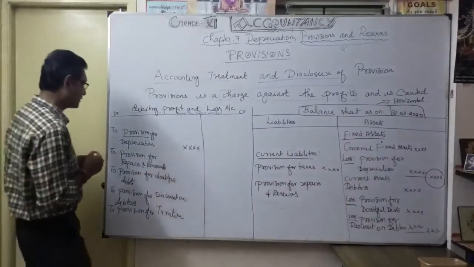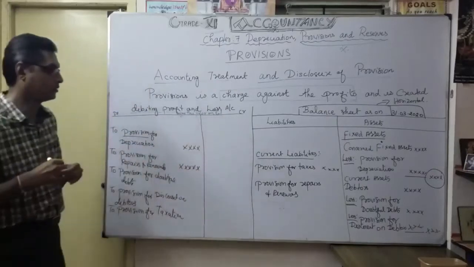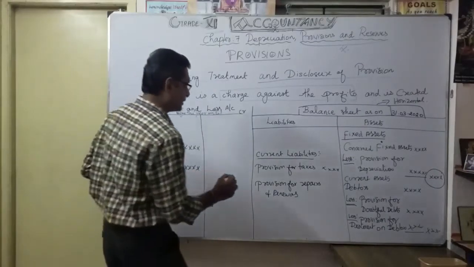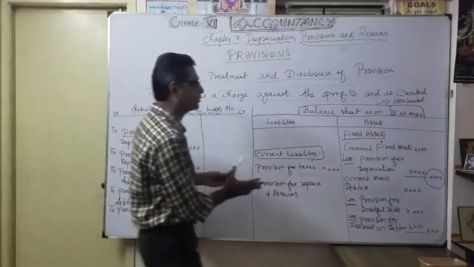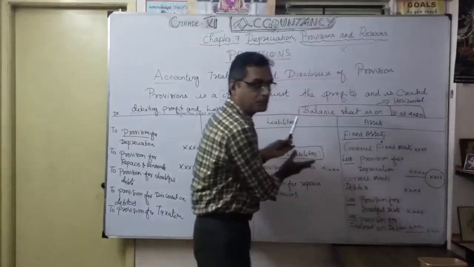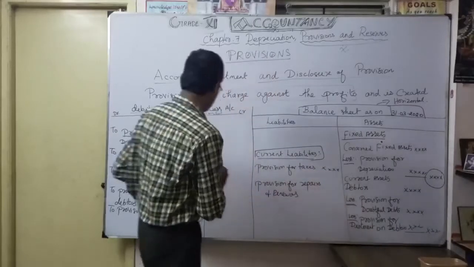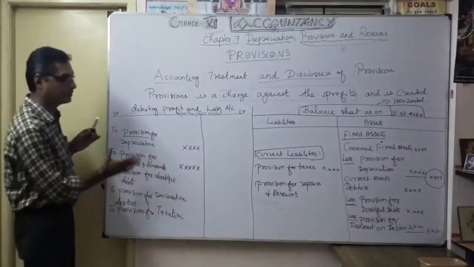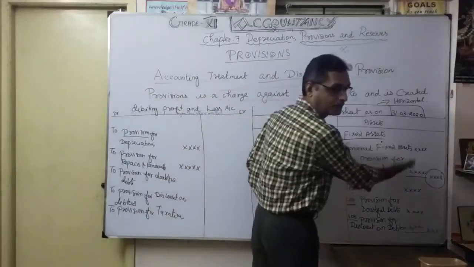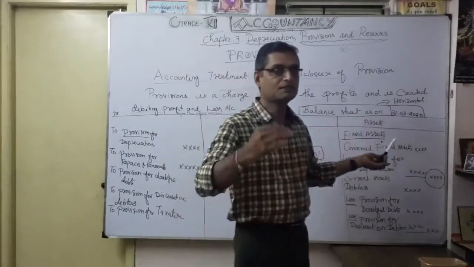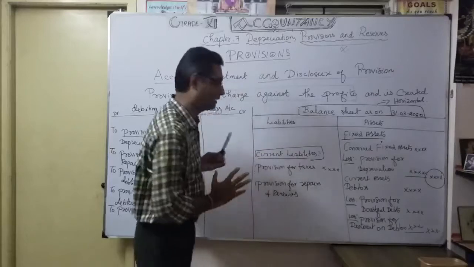Thereafter, provision for repairs and renewals. That we are going to show on the debit side. So here I am showing the liability side. Some provisions I am going to show on the asset side as a deduction, and some provisions come under liabilities. See carefully: in the profit and loss account, everything is on the debit side. Coming to the balance sheet, some go to fixed assets as a direct deduction from assets, and some provisions are shown directly under current liabilities. Here I am showing directly.